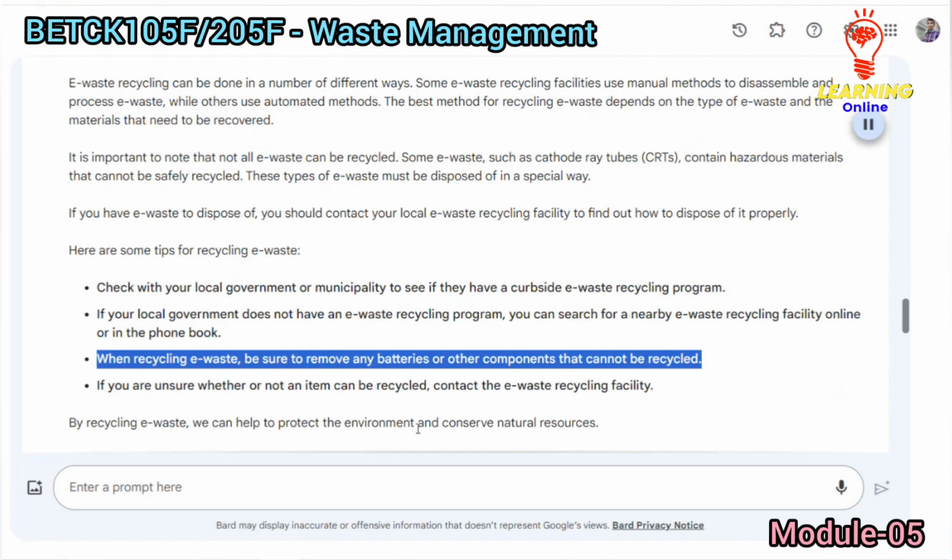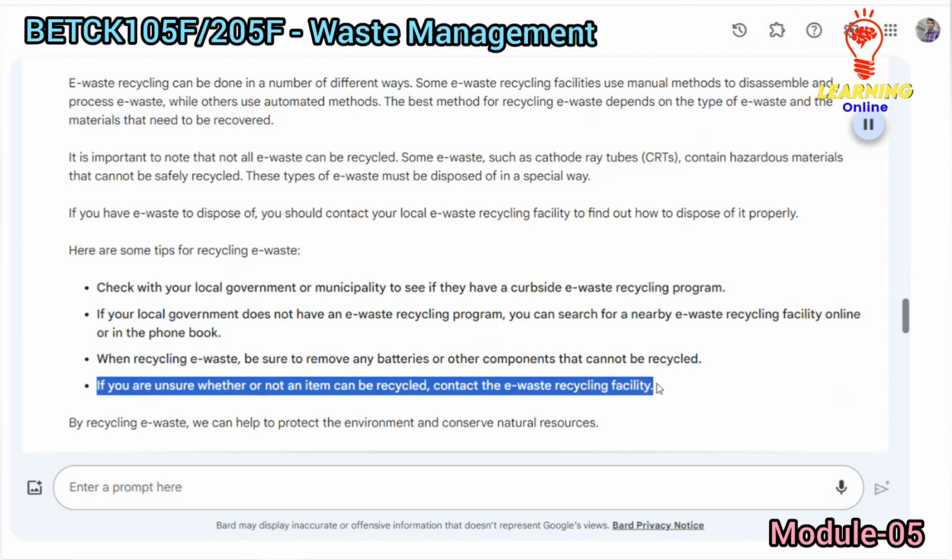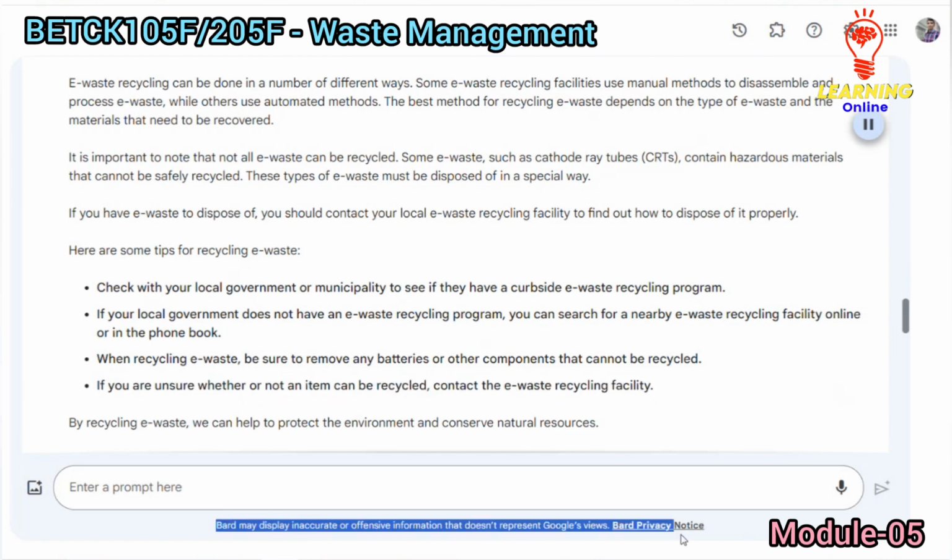When recycling E-waste, be sure to remove any batteries or other components that cannot be recycled. If you are unsure whether or not an item can be recycled, contact the E-waste recycling facility. By recycling E-waste, we can help to protect the environment and conserve natural resources.